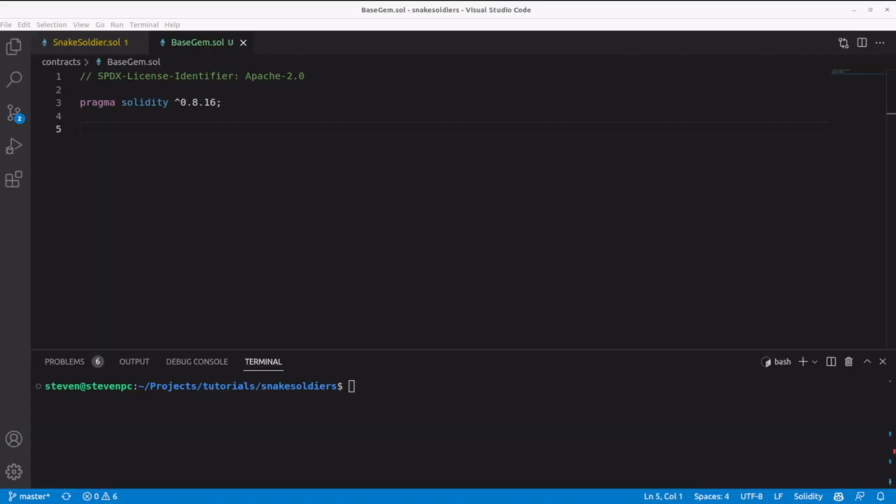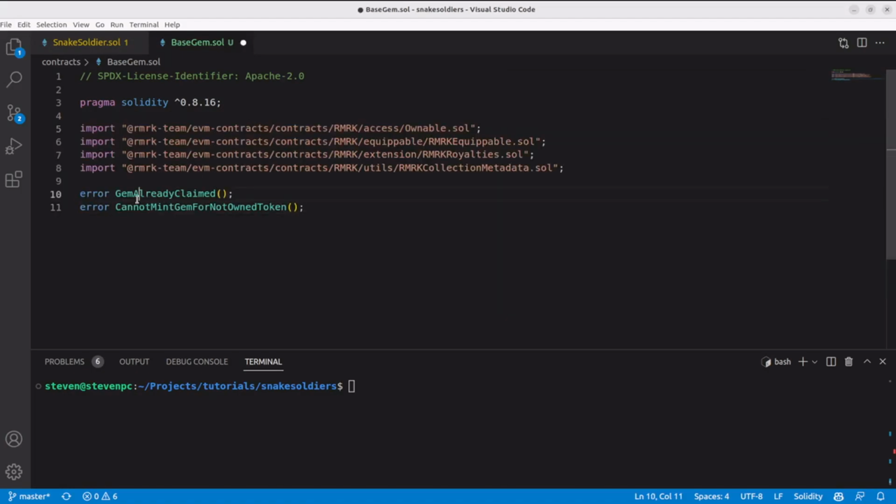We will have 3 gem types and each needs its own contract, but most of the functionality will be very similar. To follow the DRY principle, don't repeat yourself, we can put all the shared logic into an abstract contract and have the others inherit from it. The idea is that each token owner of the Snake Soldiers will be able to claim each of the 3 gems, 1 for Snake. So let's start with some imports and a couple of error definitions in case the token owner already claimed the gem and in case he's trying to claim a gem for a token he doesn't own.